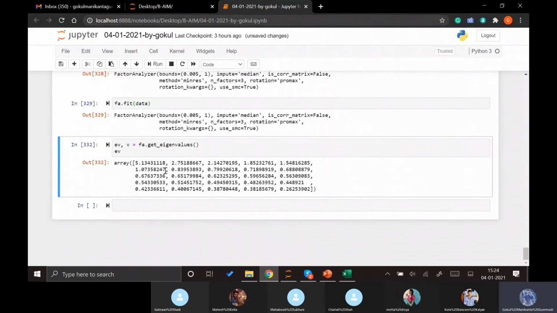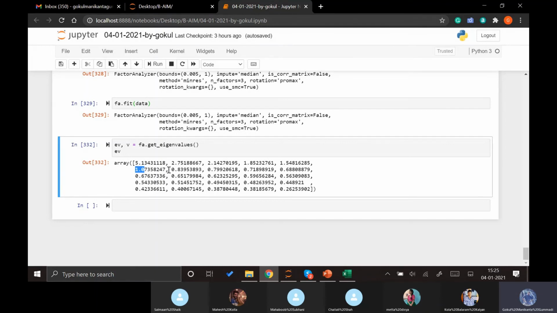We actually need the values above 1. Eigenvalues more than 1 are considered as factors we need to take. So by considering 1 factor, we get the eigenvalue 5. By taking 2 factors, the eigenvalue is 2. By taking 3 factors, it is around 2.14, and by taking 4 factors, 1.8, 5 factors, 1.5, and 6 factors, it comes down to about 1.0. After that, if it goes below 1, that is not considered, because eigenvalues need to be around 1 or more.